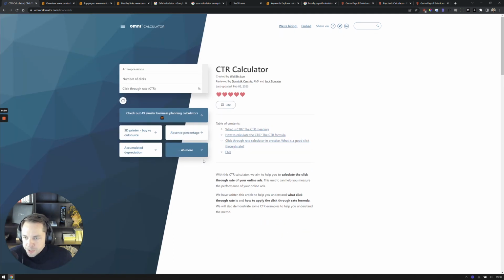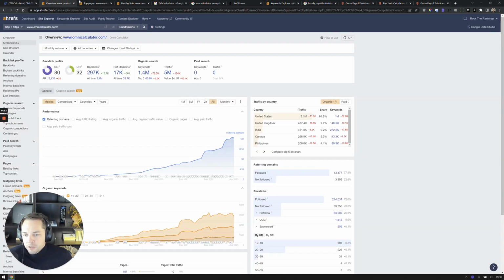And what's super interesting about Omni Calculator on the organic side is that they've been able to amass over 5 million organic visitors per month, right? And they only build calculators. There's no other content on this site except calculators, right?